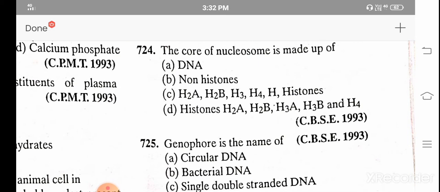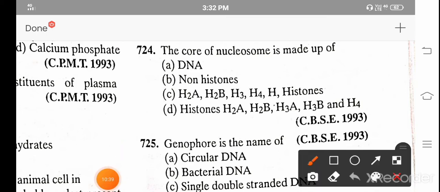The core of nucleosome is made up of: A. DNA, B. Histone, C. H2A, H2B, H3, H4 histone, D. Histone H2A, H2B, H3A, H3B and H4. And the correct answer is C, histone octamer, H2A, H2B, H3 and H4.